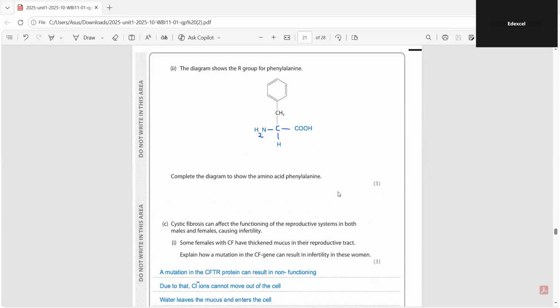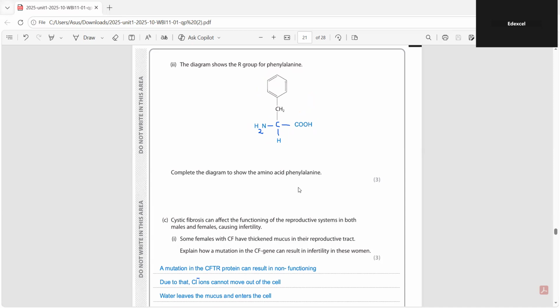The diagram shows the R group of phenylalanine. So, you know, this whole part is called the R group. And you have to complete the diagram to show the amino acid. In the amino acid, the R group is attached to the carbon atom, the asymmetrical carbon atom, and the other one is the carboxylic acid group, which gives the acidic nature, and then the NH2 group, which gives the basic nature to the amino acids, and finally a hydrogen atom is attached to it. So this is the diagram that you have to make, right? So these are the things that you have to write.